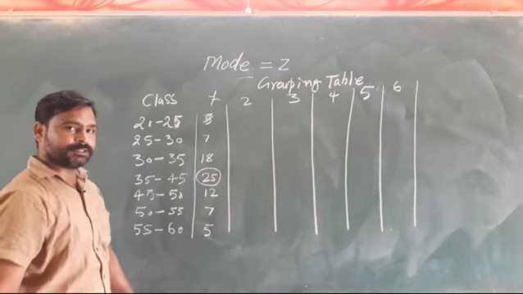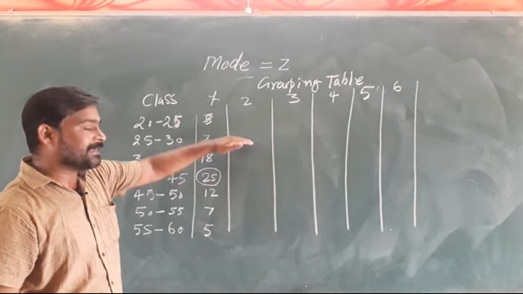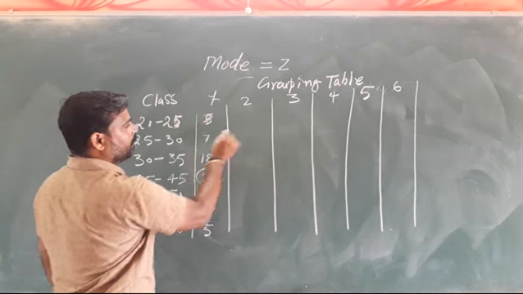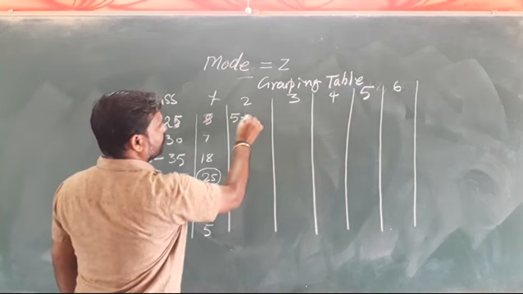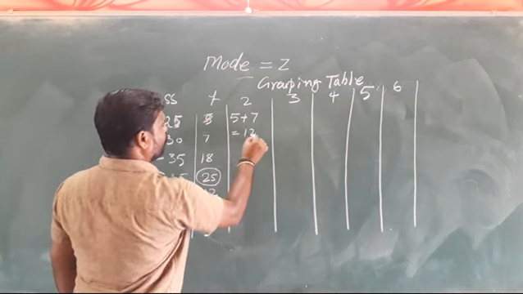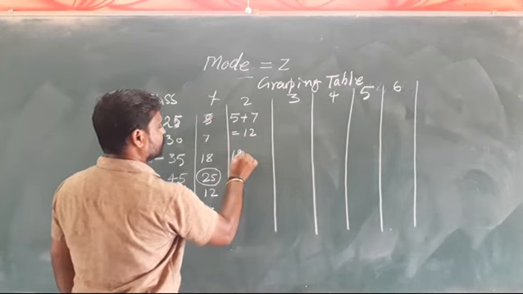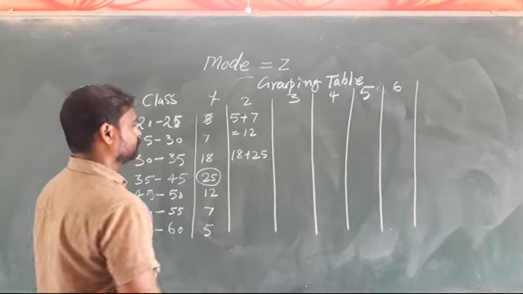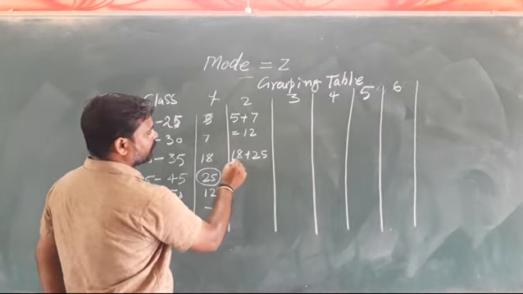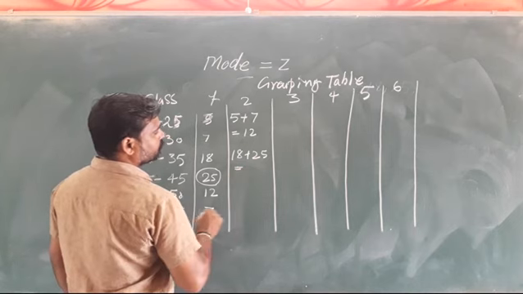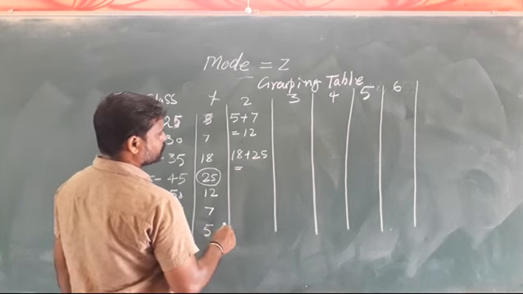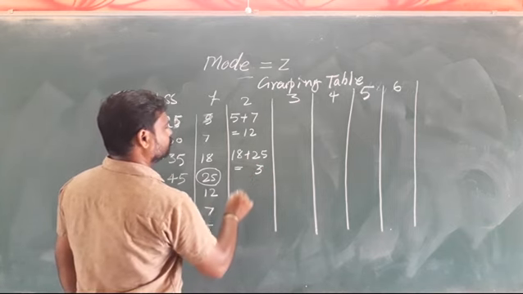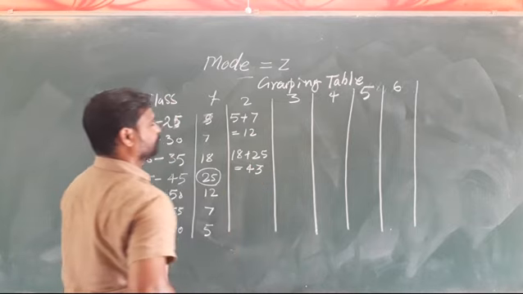In the second column we will make groups of 2 numbers, like 5 and 7. 5 plus 7 becomes 12. 18 plus 25, we take a pair of 2, becomes 43.